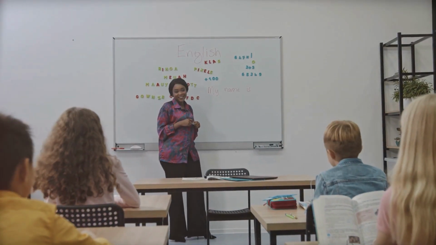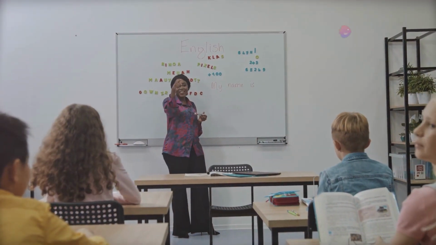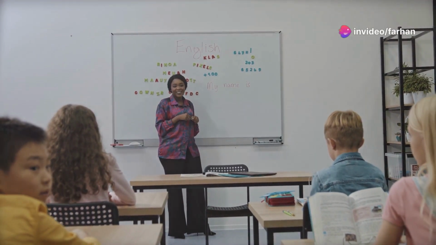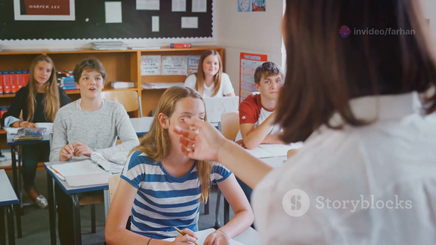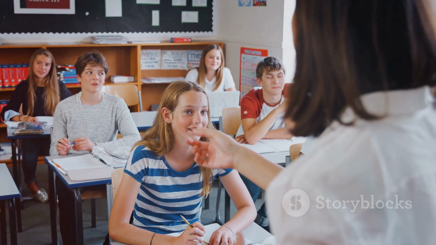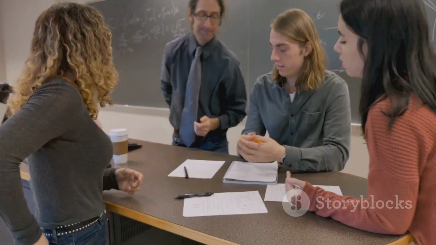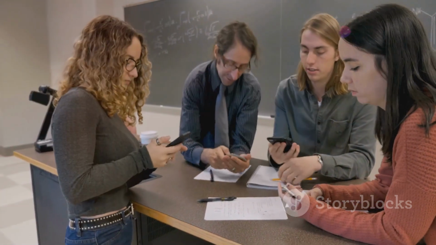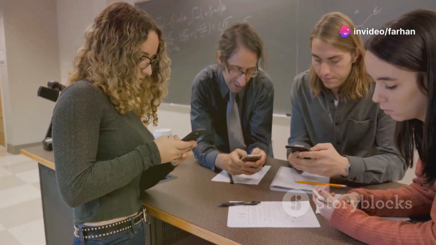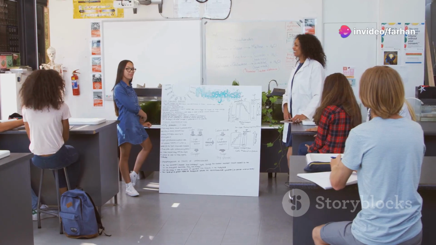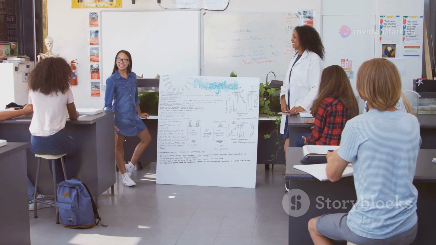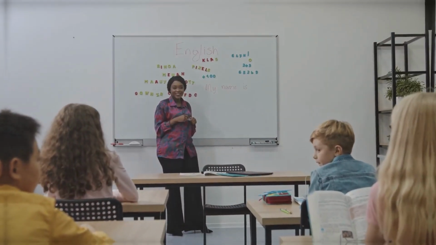Common uses: completed actions at unspecified time, to describe actions that happened at an unspecified time in the past. Actions with results in the present, to talk about past actions that have a connection to the present. Experiences, to talk about experiences in someone's life, often without a specific time. Duration, from past to present, to describe actions or states that began in the past and continue to the present.